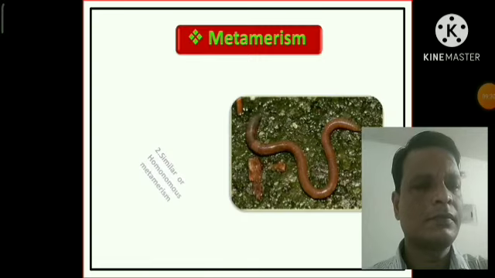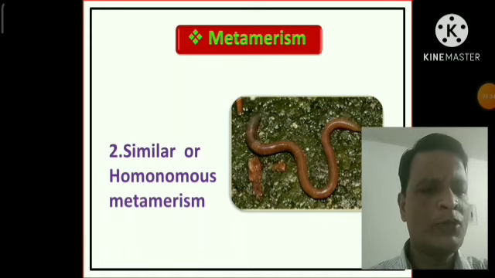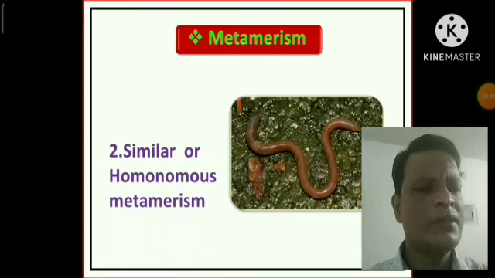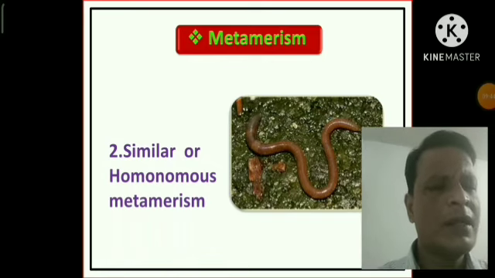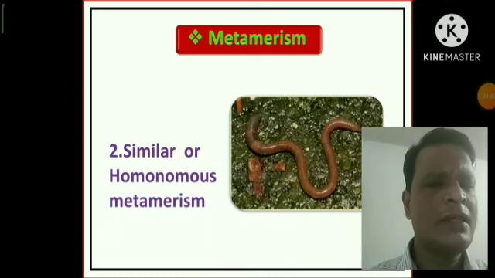But metamerism, number two, the similar or homonomous metamerism. Homonomous metamerism is mainly found in the phylum Annelida. Homonomous means all the segments of the body are similar in structure. The body consists of numerous segments, but all the segments are similar in structure. And actually external and internal metamerism, or true metamerism, is found in annelid animals.